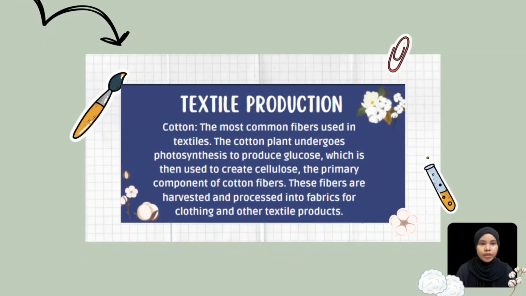Cotton and its related metabolic interrelationship are significant in several applications in the textile industry. Cotton is a natural fiber that undergoes various biological and chemical processes during its production, processing, and use, which align with the principle of metabolic interrelationship. The cotton plant uses photosynthesis to convert sunlight, carbon dioxide, and water into glucose, which is then used for growth